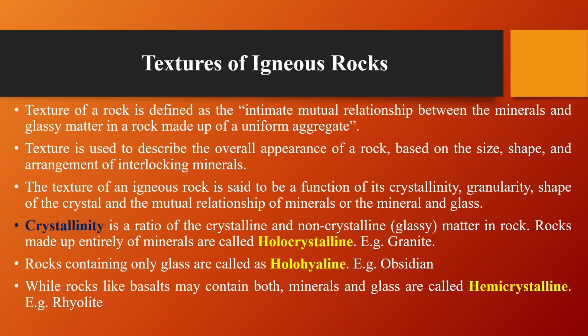First we will see the crystallinity. The crystallinity is a ratio of the crystalline and non-crystalline, that is glassy matter in the rock. The rocks made up entirely of minerals are called holocrystalline. The example is granite. The rock containing only glass is called holohyaline. The example is obsidian. If the rock is fully made up of glassy material, it is known as holohyaline. While the rock, like basalt, may contain both mineral and glass, and is called hemicrystalline. The example is rhyolite.